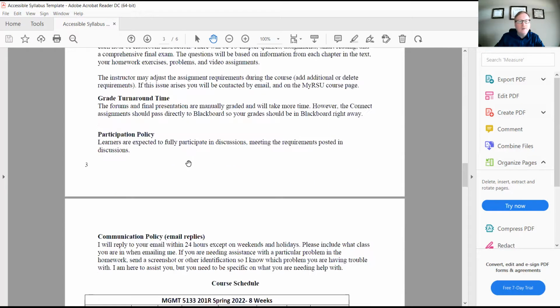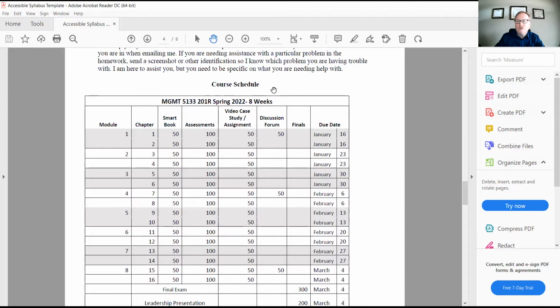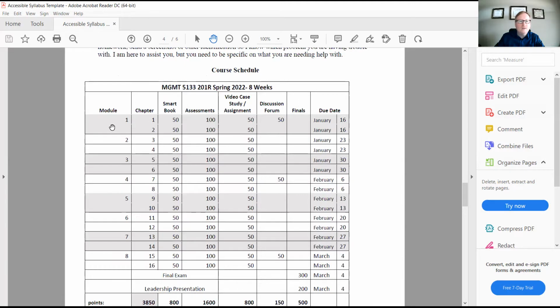Okay, again, a lot of the stuff that you see in all your other courses you're familiar with. What I want to get to is this right here, this course schedule. I put this together. Now you'll see 8 modules, 8 weeks, right? Every module, every week has 2 chapters. That's a lot, 16 chapters. Now, again, I say it's a lot, but remember, this is not like doing 2-hour computations in a finance class.